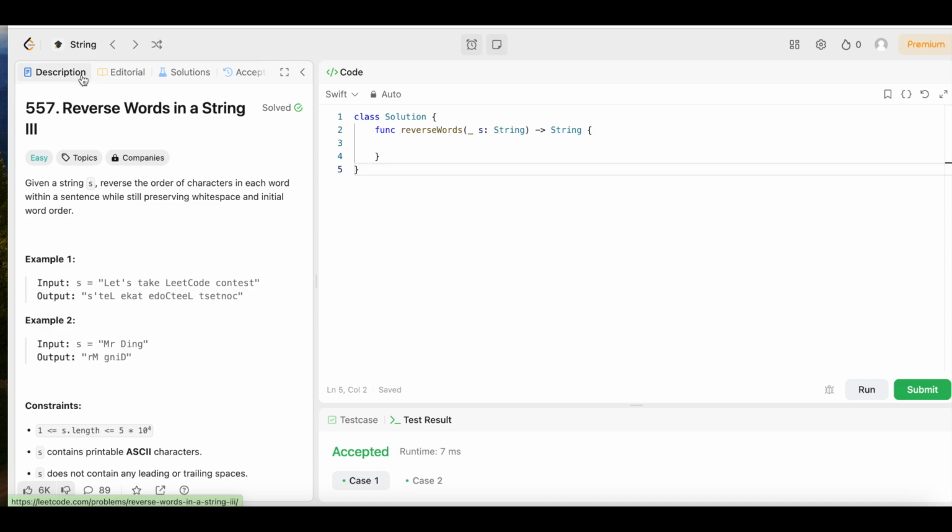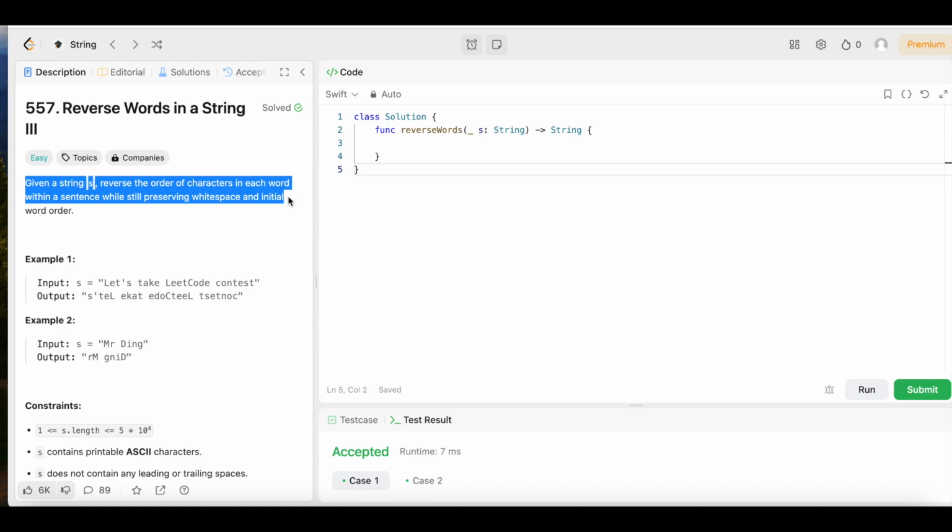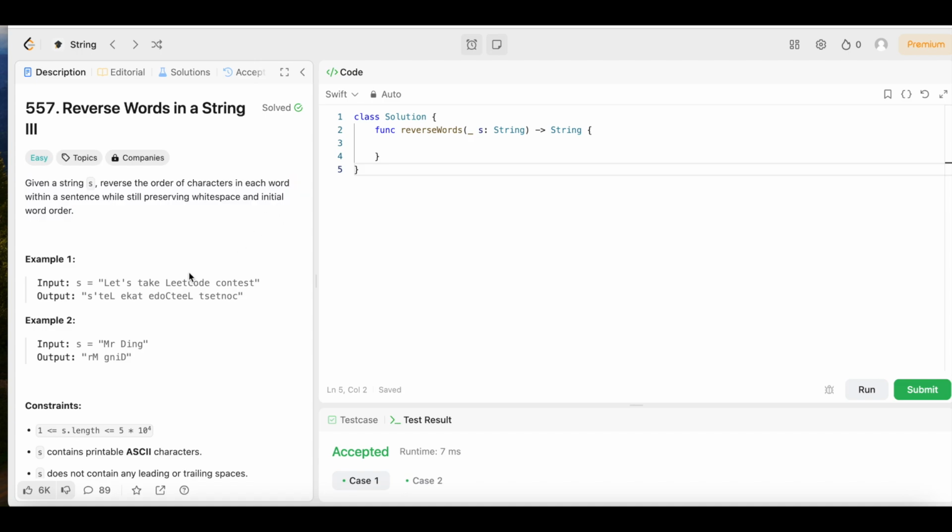So let's see what the question says. It says, given a string s, reverse the order of characters in each word within a sentence while still preserving white space and initial word order. Okay, so let's break that down and see what they mean.